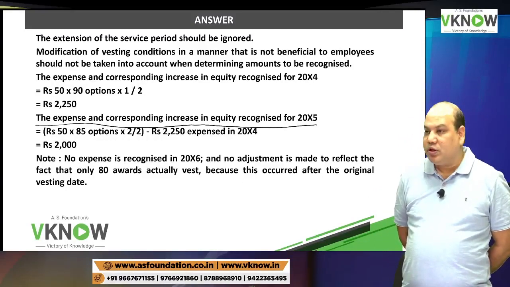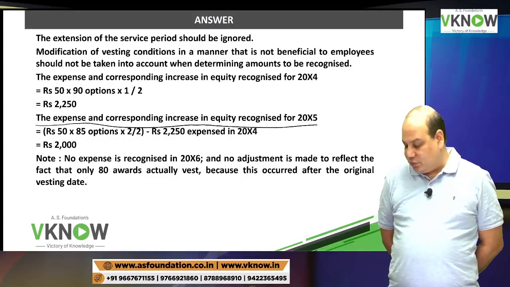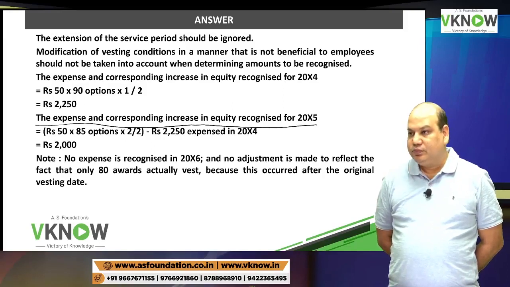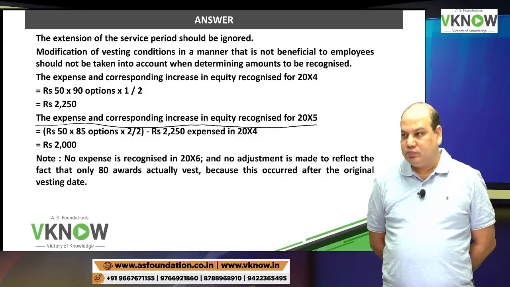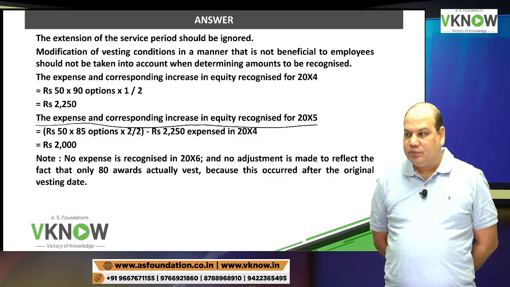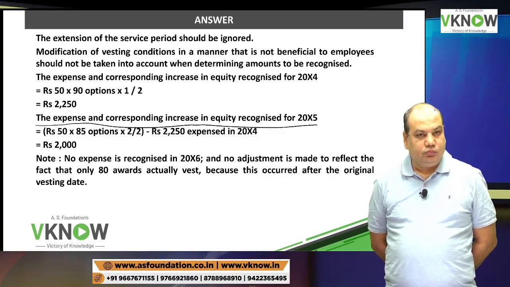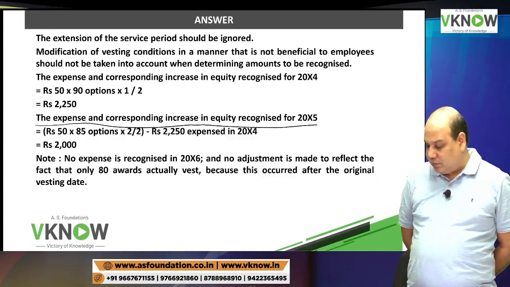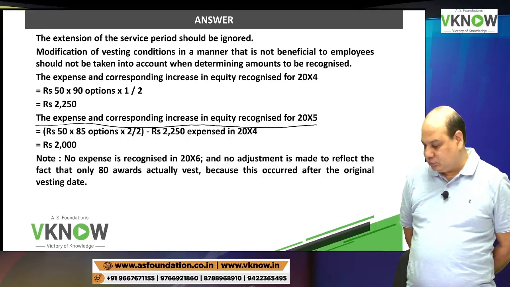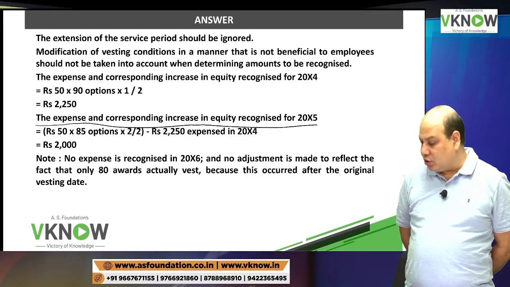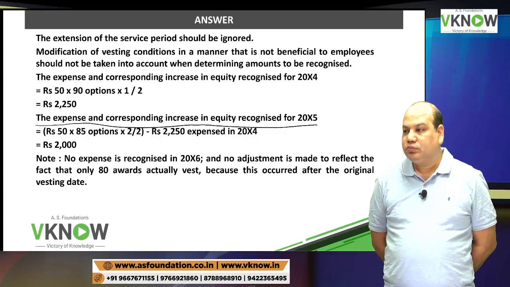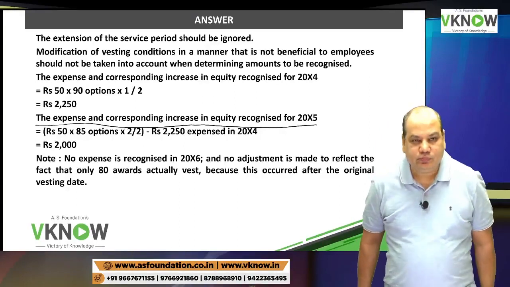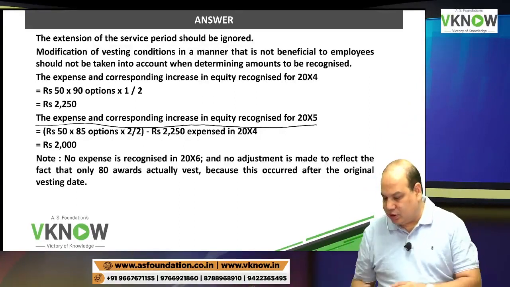Note: no expense is recognized in 20x6 and no adjustment is made to reflect the fact that only 80 awards actually vest, because this occurred after the original vesting date.